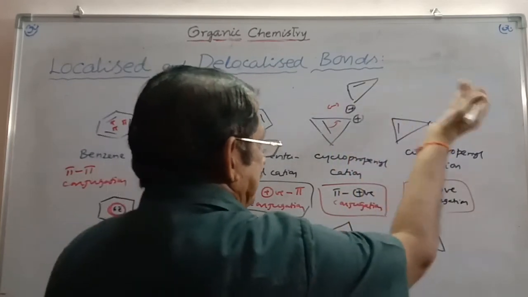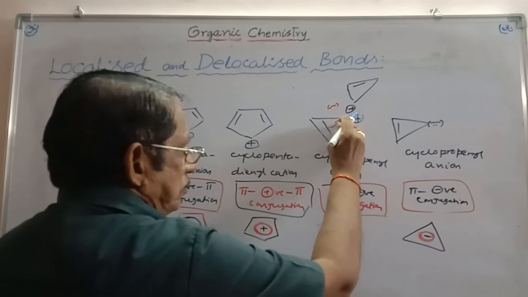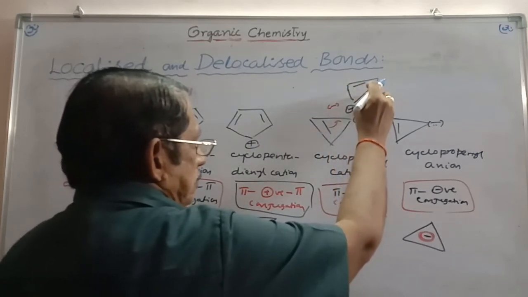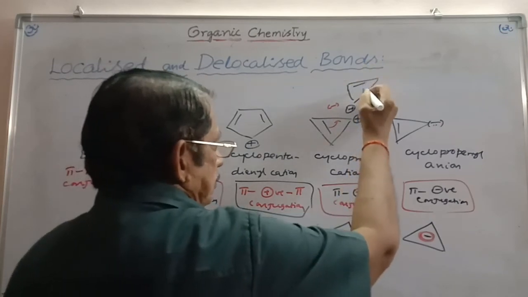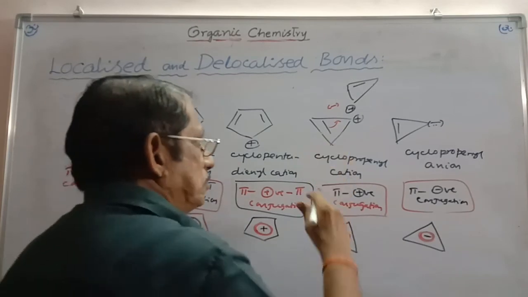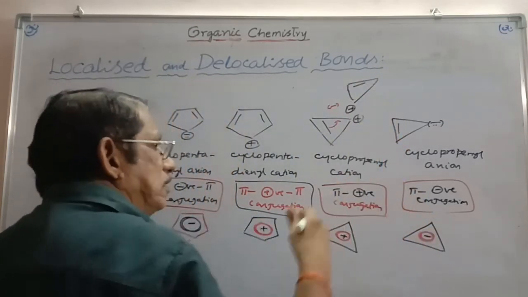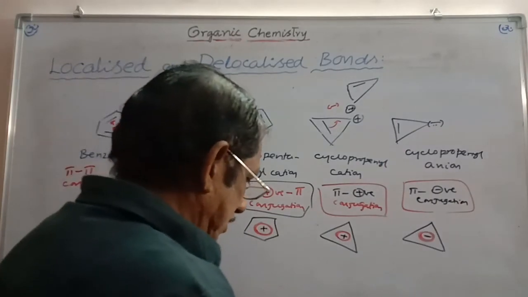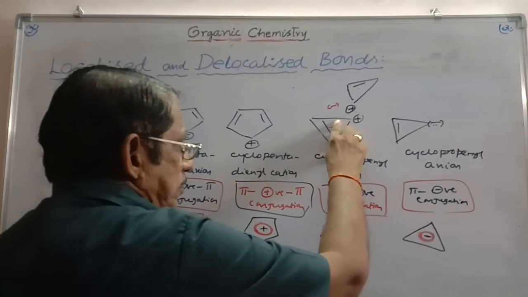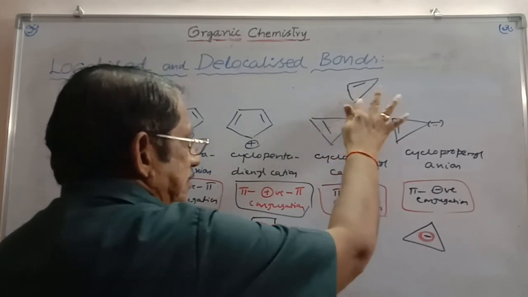In this way we can extend the structures. The positive charge carbon is withdrawing the electron cloud, and in the alternate position we have a pi bond, and this bond will be taken by this and this will be obtained by this. In this we can get the cation resonance structures. So when there is pi positive charge conjugation, we can write the resonance structures in this manner.